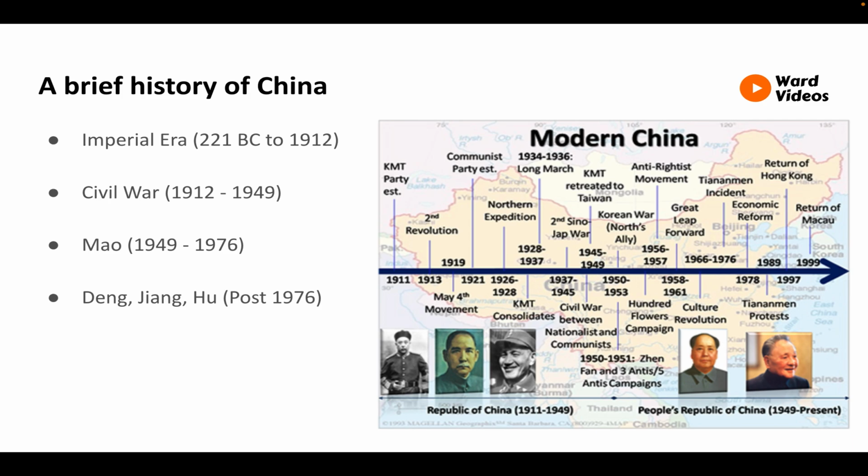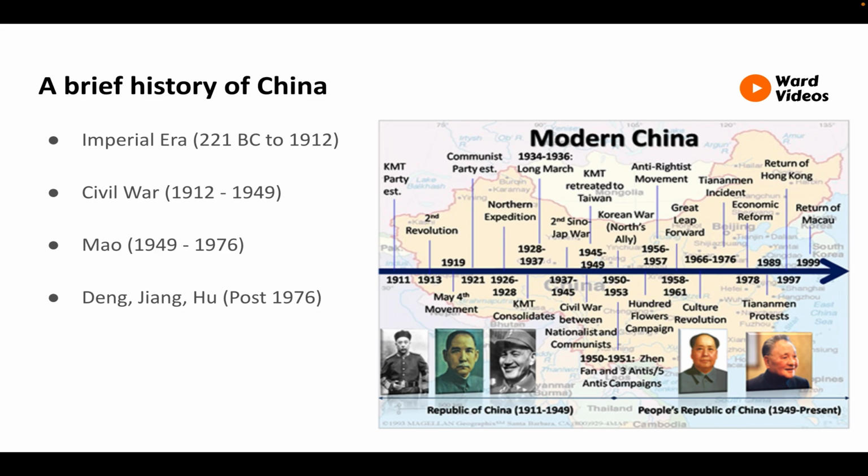So, the imperial era of China began in 221 BC and lasted until 1912 AD. During this period, according to the CIA Factbook, the country oscillated between periods of unity and disunity under the different dynasties. This all collapsed with the revolution in 1911, when the country became a republic, the Republic of China. However, this republic was beset by division, warlordism, and continued foreign intervention. As a result, in the 1920s, a civil war erupted lasting until 1949.